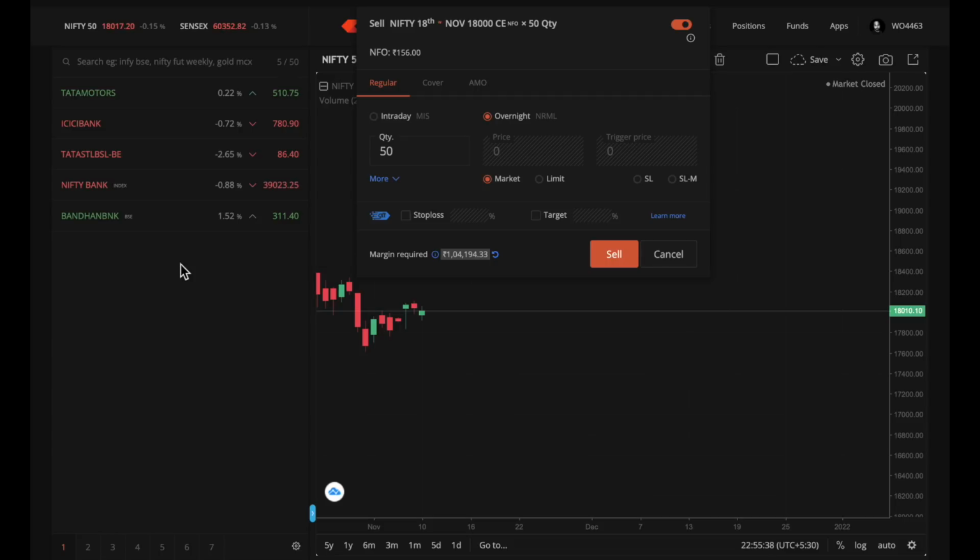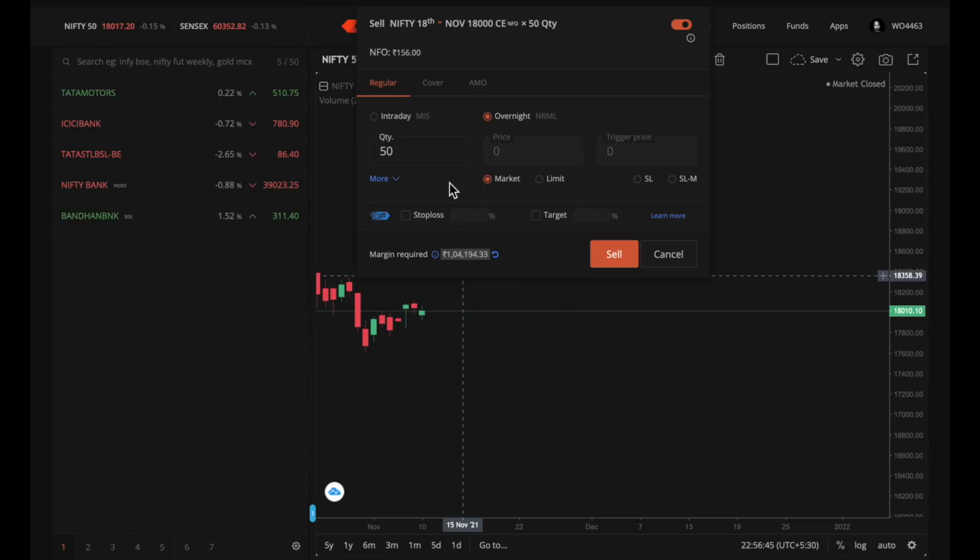For Nifty 7,000 rupees, I said no. That is the maximum risk for option buyer, but for an option seller, he can lose this amount or he can lose more than this also. But most of the time, what will happen is, in this case, my view is bearish. That means I think Nifty will go down. Now, if Nifty keeps going up to 80% of this 1 lakh, let's say up to 80,000, your broker will keep quiet. They will ask you to add more funds to your account. If you don't add the funds, right, when it reaches close to this price, they will auto square off your position. You can lose this entire 1 lakh premium which you paid. So that is a disadvantage when you're trading with option selling.